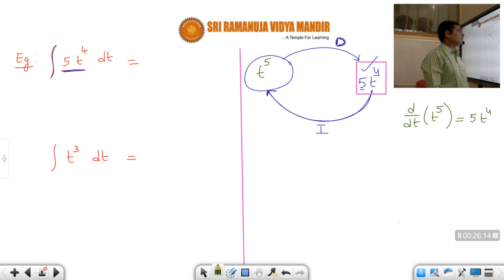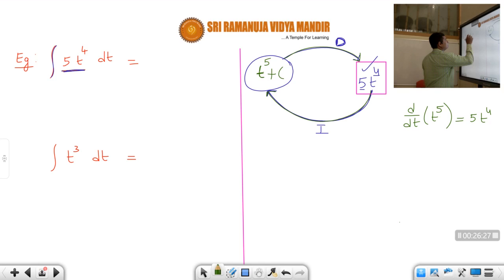So if I calculate the differentiation of t power 5, I'll get 5t power 4. And now the integration of 5t power 4 is nothing but t power 5 plus c. That's all. So the answer for this will be t power 5 plus c. That is the answer. Okay, students. I hope you understood this one.